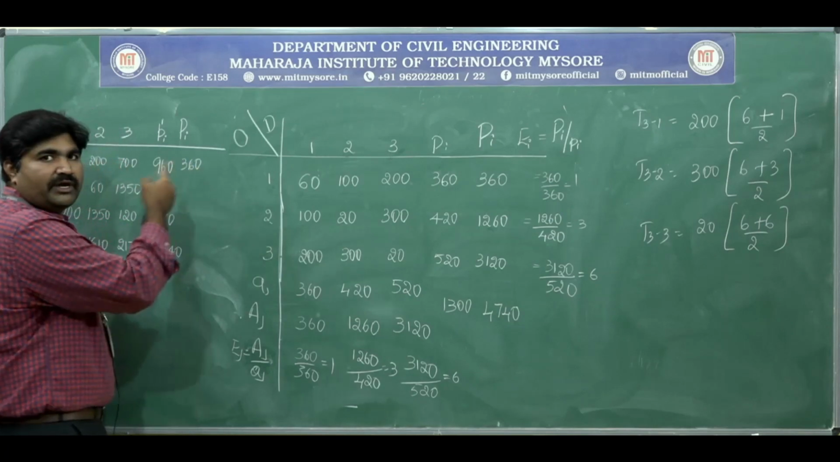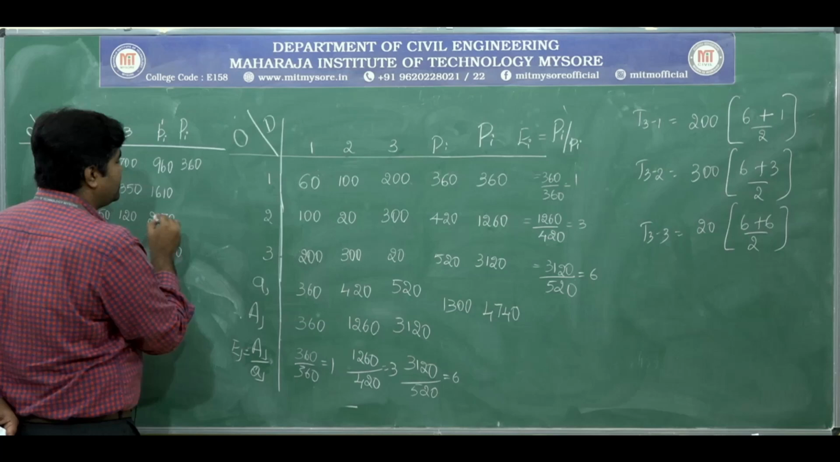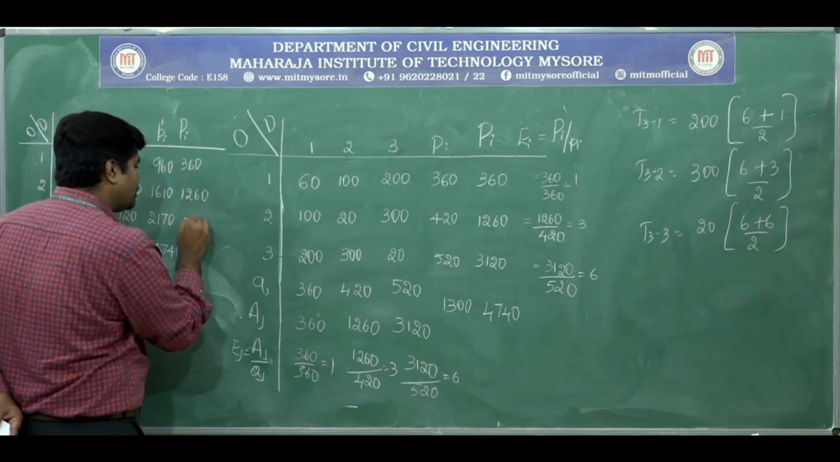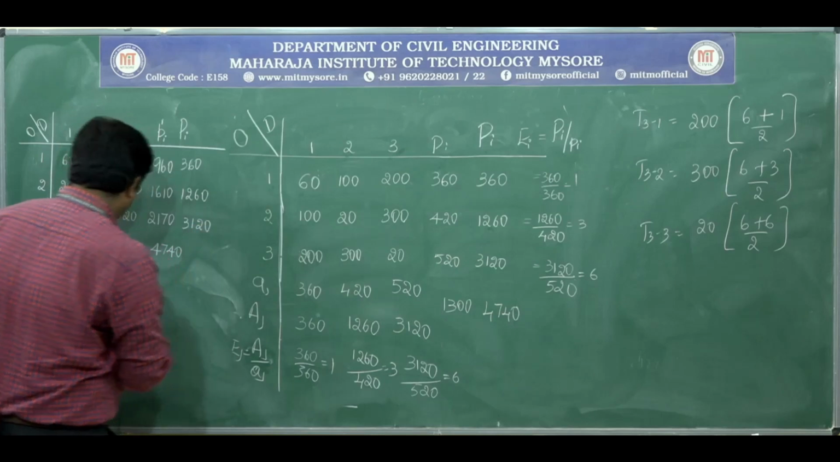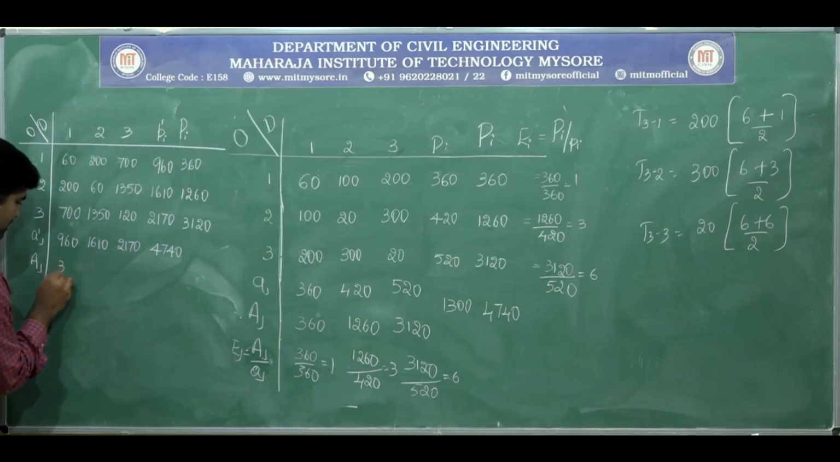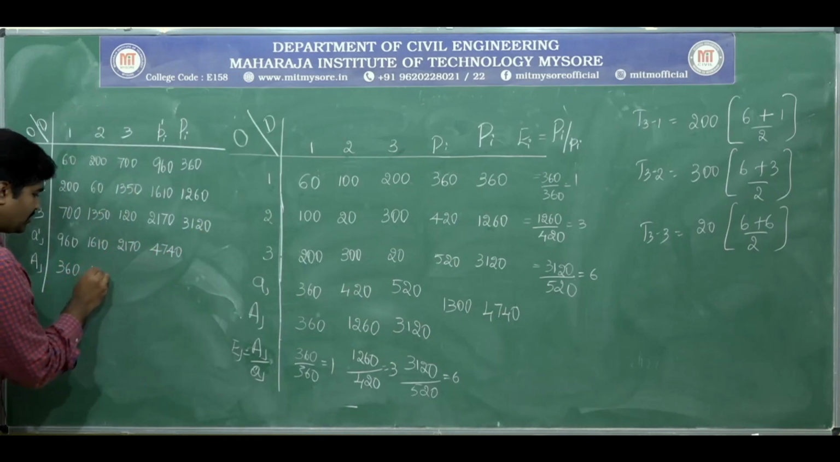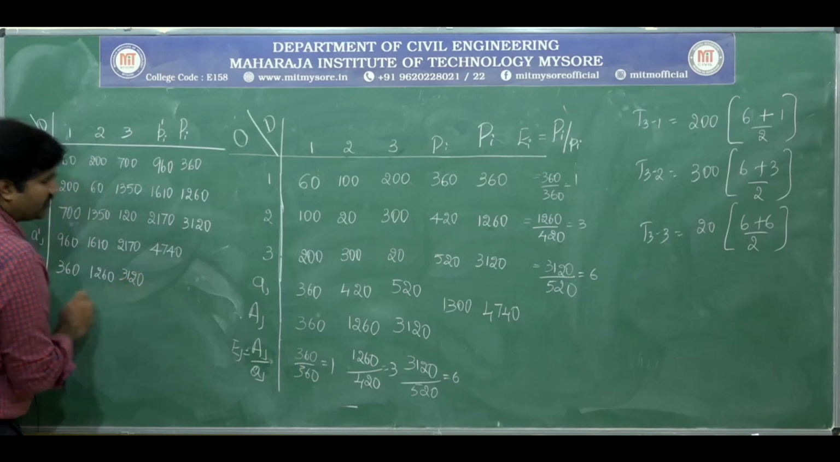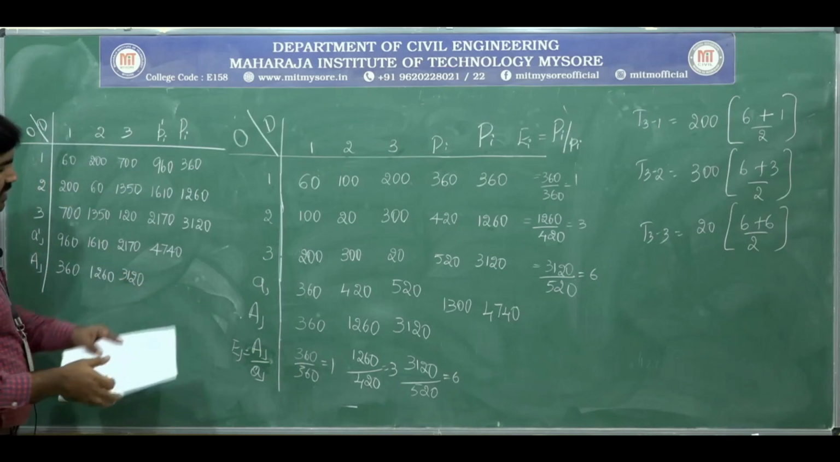Next capital P I, 360. These are the predicted trips, future trips that are given in the problem. 1260, 3120. Capital A J remains the same. 360, 1260, 3120. Okay.